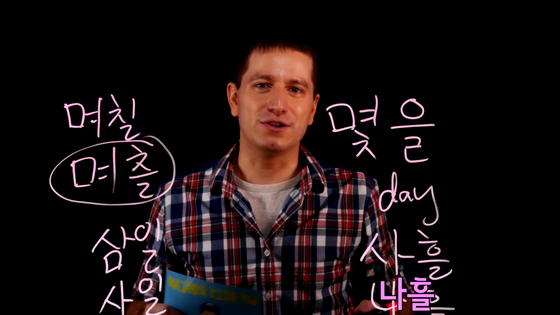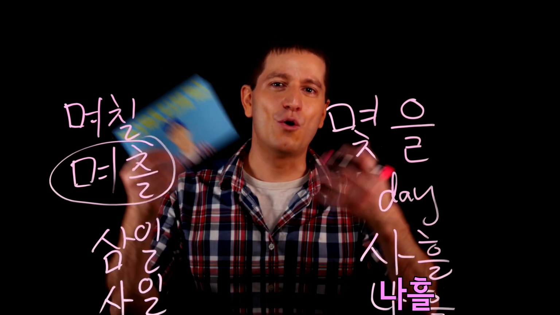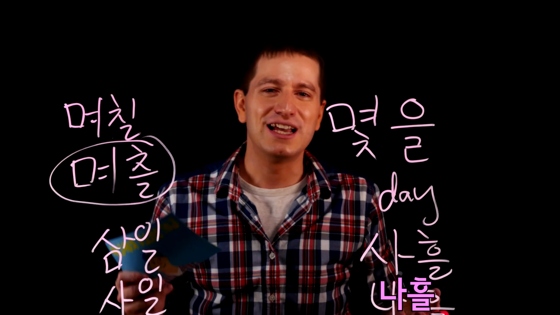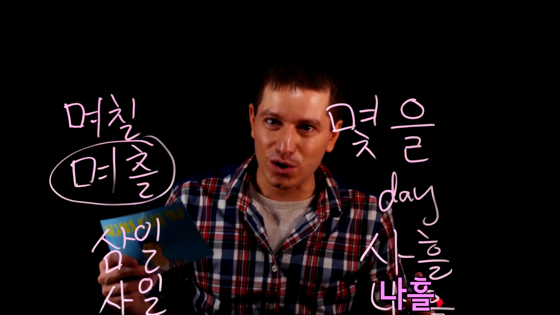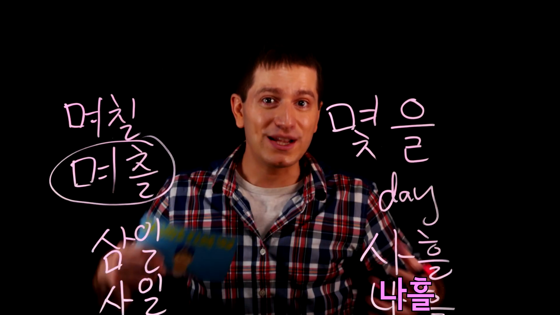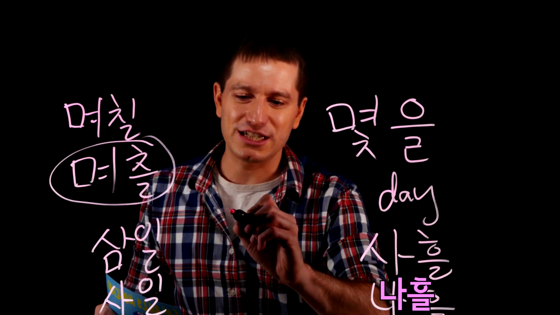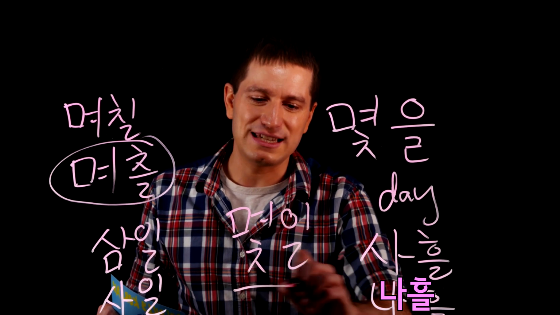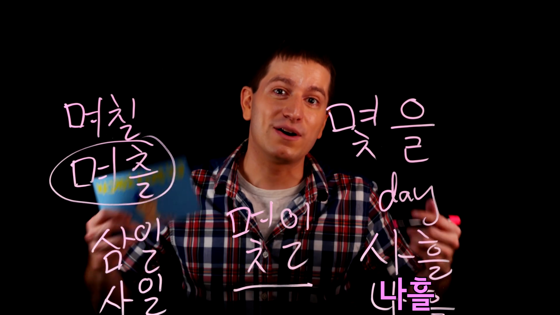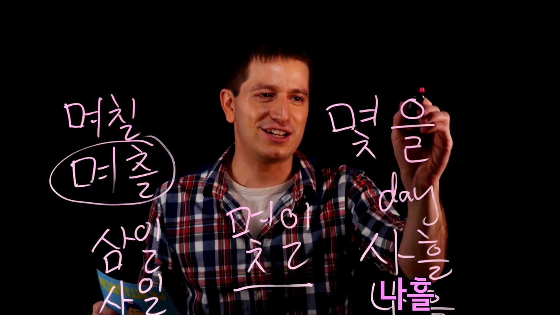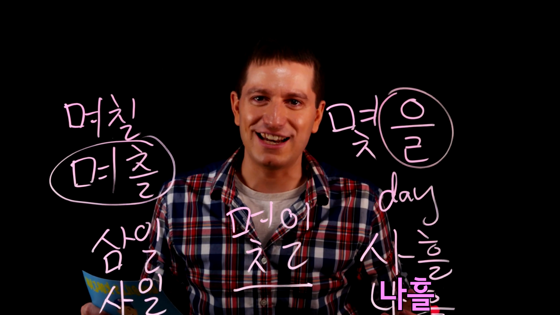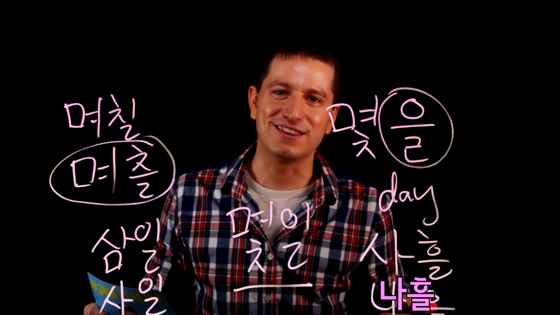Over time, however, vowel changes have happened over the past several hundred years in Korean. And what was originally 몇흘 became easier to pronounce in the form of 며칠. However, the problem is now that you see 며칠, and many Koreans today think that 며칠 should be written as 몇일 because they know how many and they know days, but that's not where it came from. So just know that 며칠 originally came from 몇흘, and you'll be fine. So that's the overcomplicated explanation of why 며칠 is written the way it is.